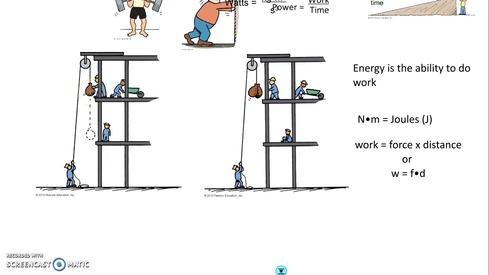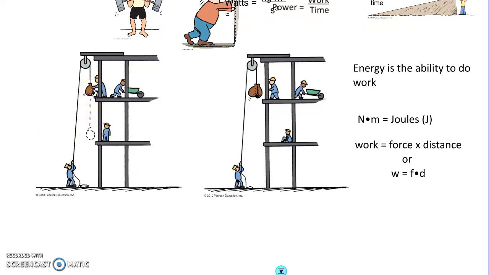The force required would be equal to the weight of the bag, because he's lifting it against gravity. He would pull it a certain distance, from the first floor up to the second floor, and the force would be the weight of the bag.